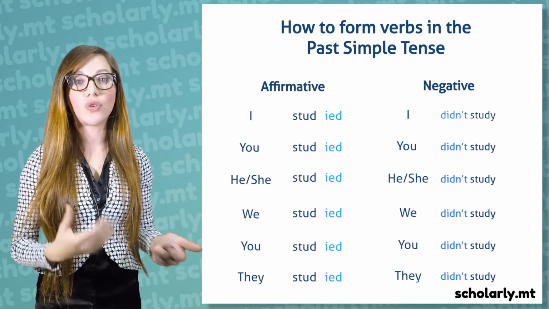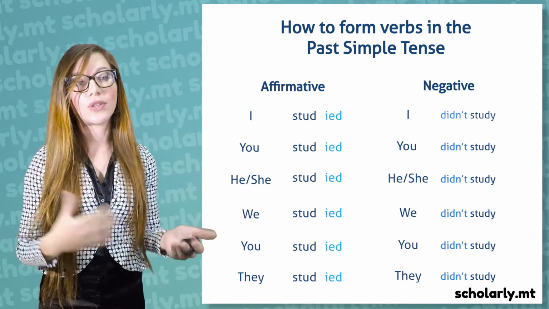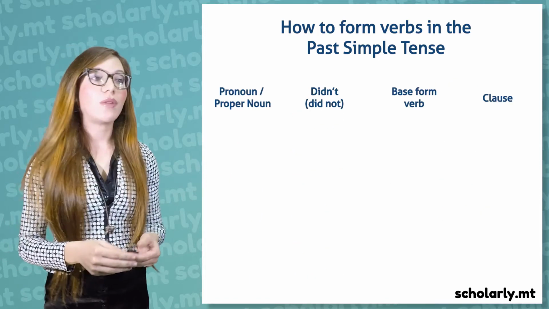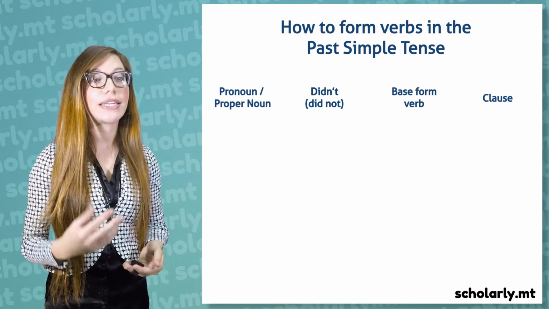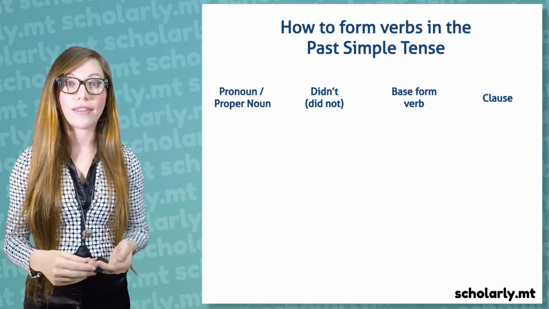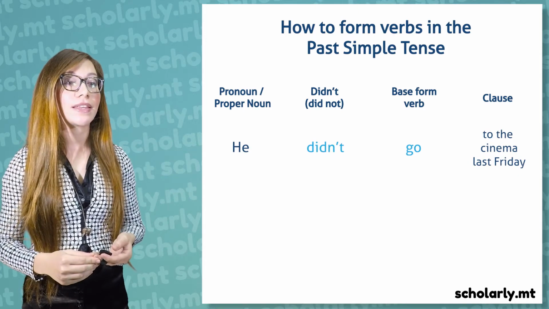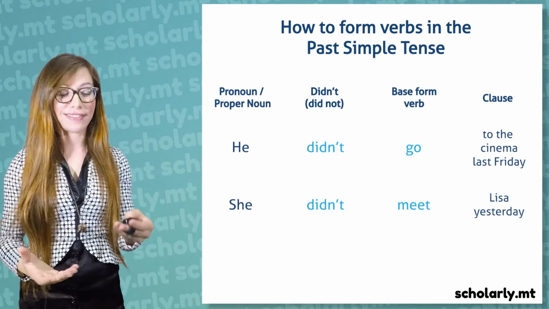In the negative, did not or didn't, and the verb. So I didn't study, you didn't study, and so on. So the pronouns, did not or didn't, the verb in the base form, and the rest of the sentence. He didn't go to the cinema last night. She didn't meet Lisa yesterday.